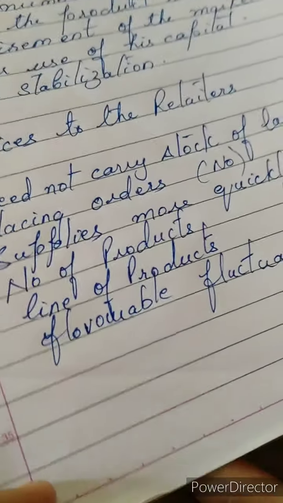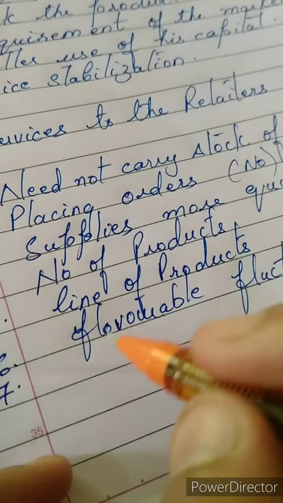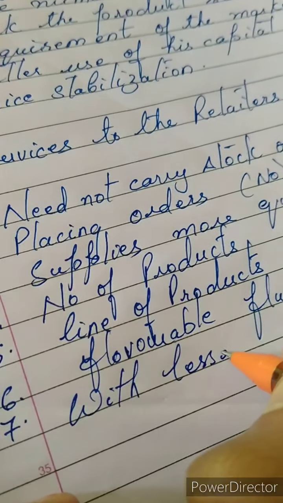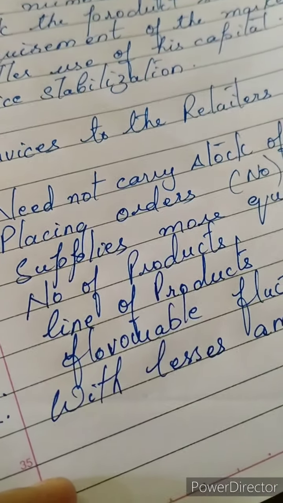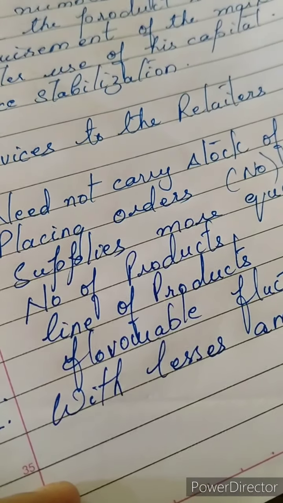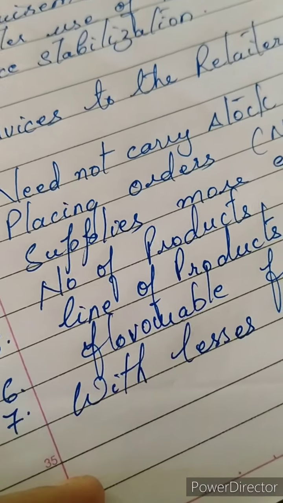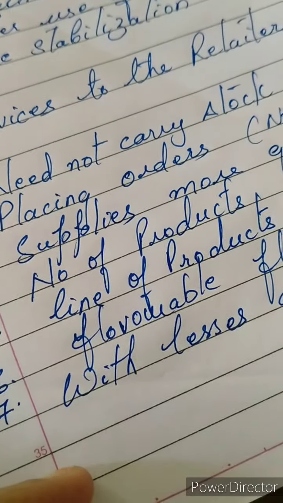And to tell about the seventh point, we have the capital. A retailer can work with a lesser amount of capital. How? The wholesalers will help them in doing that by providing them credit, or any kind of financial assistance.